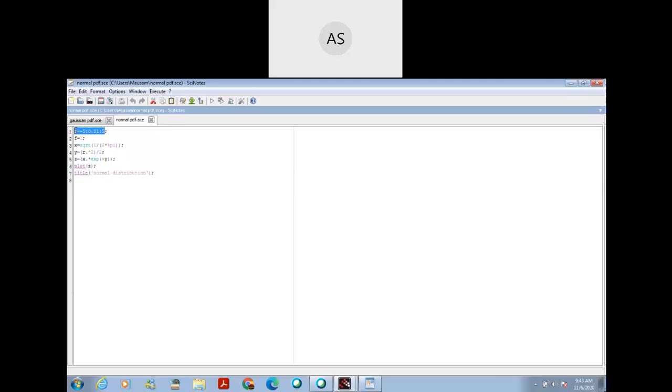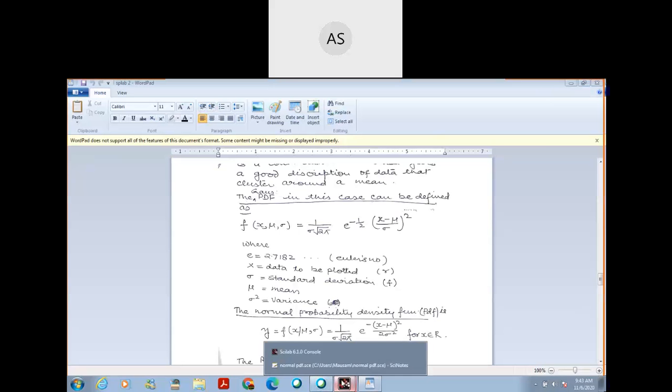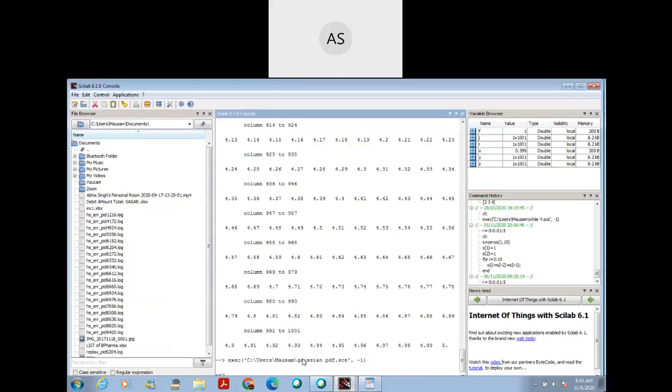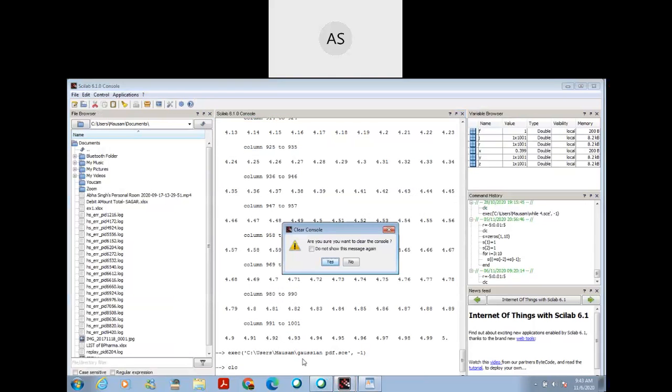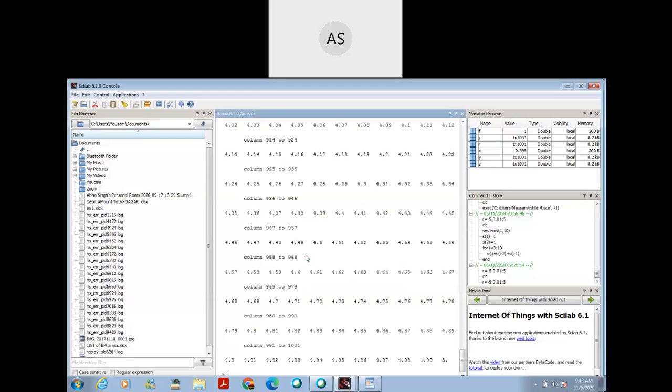If we copy this data and write it in the console, we get our data. These are our data.